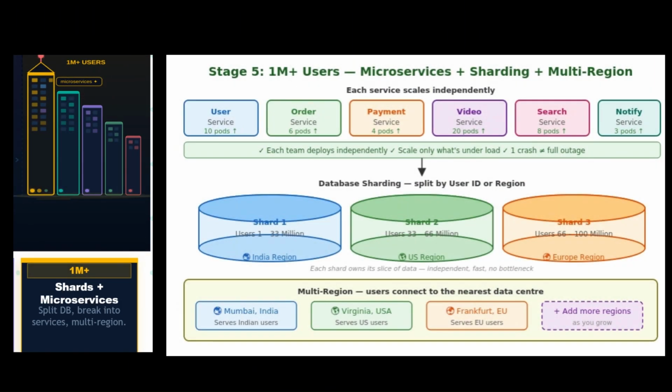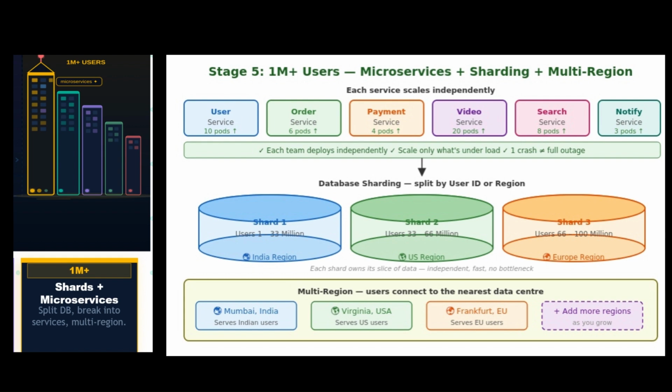Stage 5, 1 million users and beyond. Now we are dealing with a global scale. Your database is too large for one machine. Time to shard it. Splitting it across multiple servers by using user ID or region. Your app is one giant monolith. Time to break it into microservices so that each team can scale their piece independently. And you deploy in multiple geographic regions, servers in India, servers in US, servers in Europe, so that every user gets a fast response regardless of where they are.